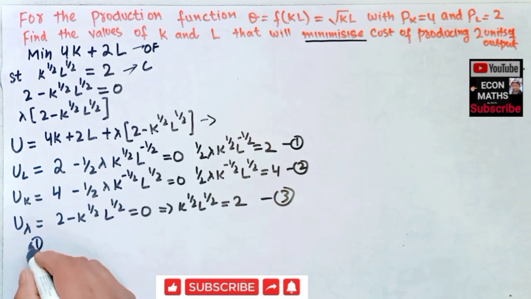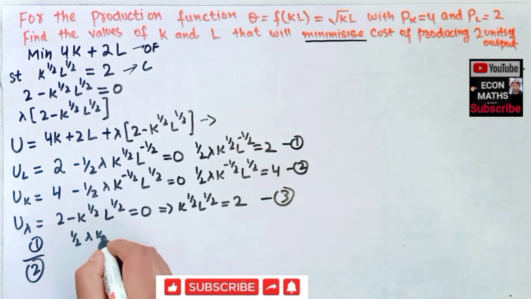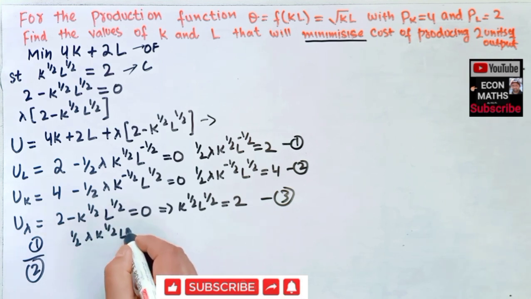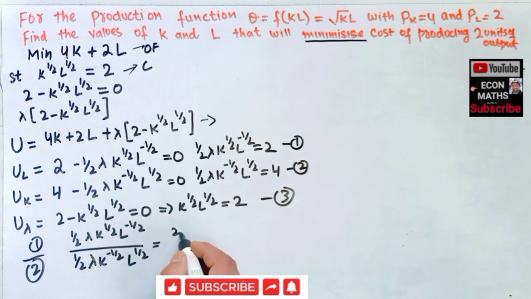Dividing equation first by second, we have 1 by 2 lambda k to the power 1 by 2, L to the power minus 1 by 2, divided by the second equation, 1 by 2 lambda k to the power minus 1 by 2, L to the power 1 by 2, which is equal to 2 by 4. The 1 by 2 gets cancelled, lambda gets cancelled.